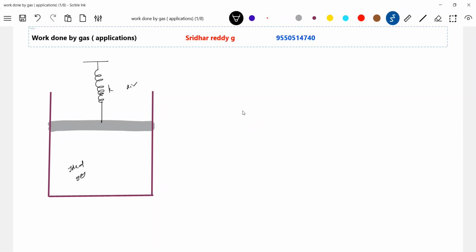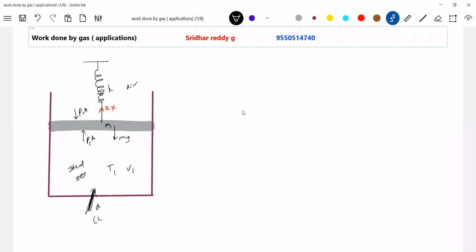Initially we can say that the spring is relaxed, or let the spring be somewhat elongated. Spring force will act. Then what are the other forces? The weight of the piston, mg, the pressure force of the atmosphere, P naught A, and the pressure force of the gas, PA. Initial pressure P1, volume V1, temperature T1. Now I'm going to supply heat.